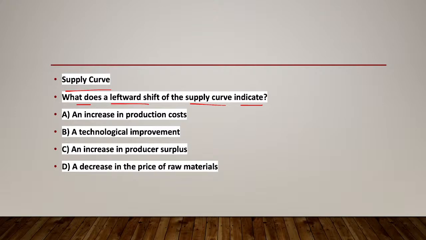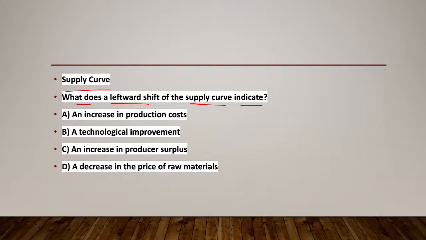So, a decrease in the supply of good. This shift means that at each price point, less quantity of goods is available than before. This decrease can be caused by several factors, like the increased production cost, option A. If the cost of material, labor, or energy increases, the producer may reduce the quantity they are willing to supply at the given price. Then regulatory changes could be there. New regulations or taxes that increase the cost of production can lead to a reduction in the supply.